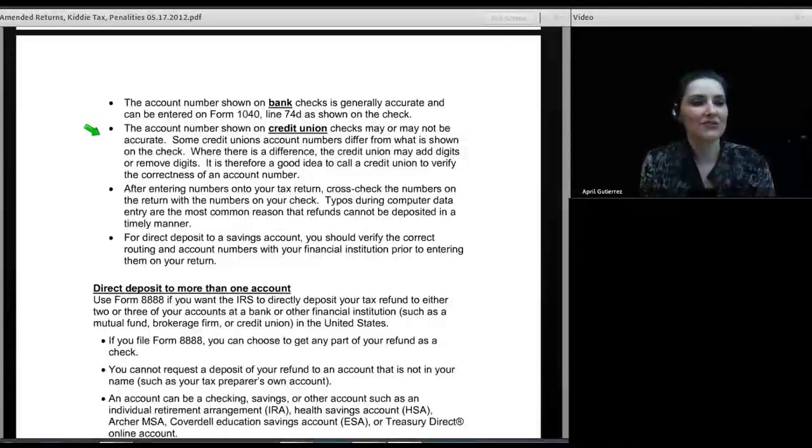So for every single credit union that's in our local area, we have called either during the client interview or after the client is gone to verify the check and to make sure that the numbers on the check are good. And if they're saying, no, you need to add this digit or drop those digits, we do that. And we've actually created a spreadsheet of all our local credit unions and the procedures they have. So that's just our measure, and we've never had a problem with a credit union as a result of being very careful.